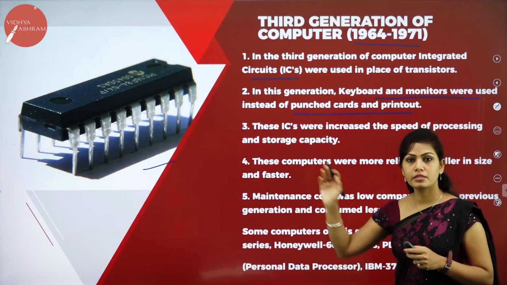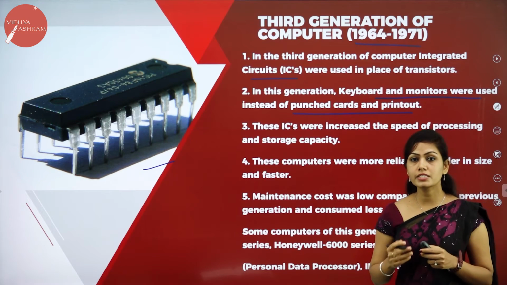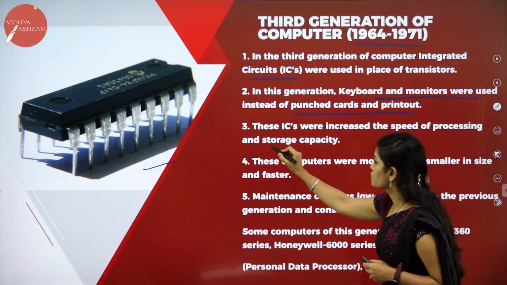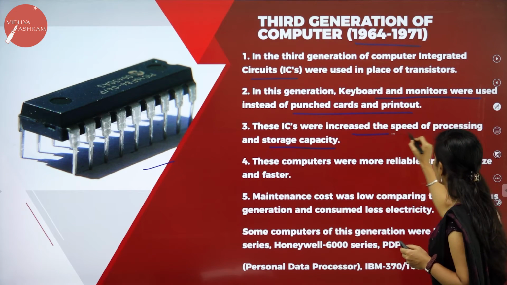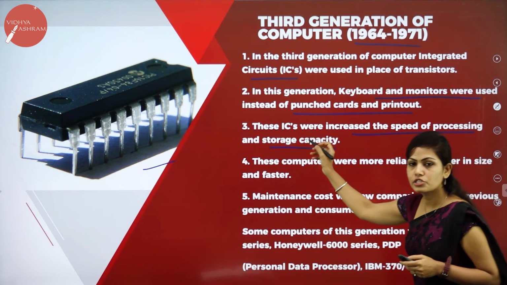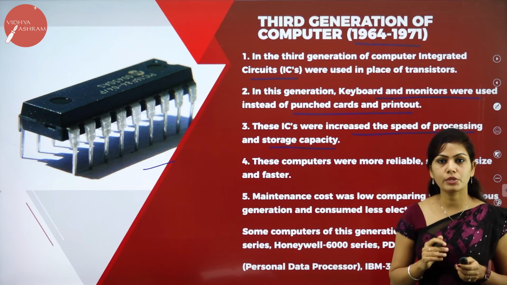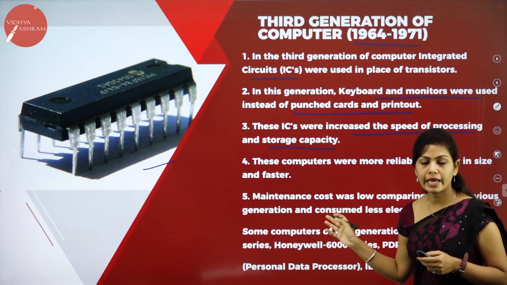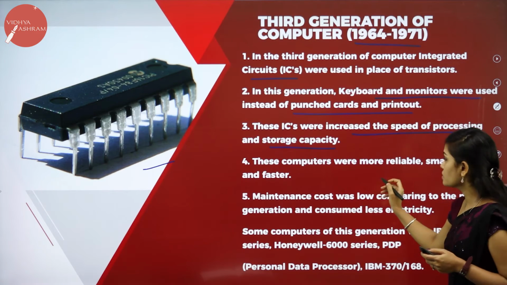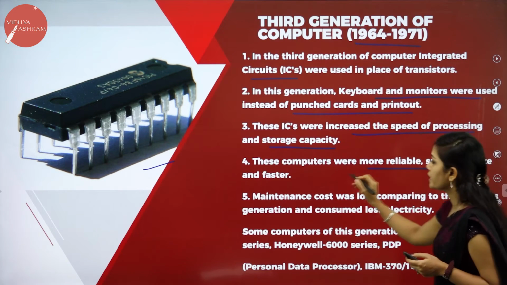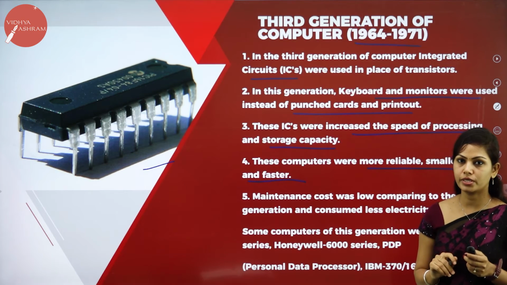Why have they used ICs as a magnetic material in third generation? Because it increased the processing speed and storage capacity. So, ICs increased the speed of processing and storage capacity. Compared to second generation, storage capacity was high and it is more reliable than second generation computers. And these computers were more reliable, smaller in size and faster compared to second generation computers.